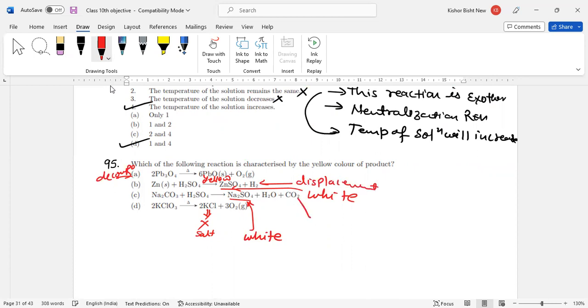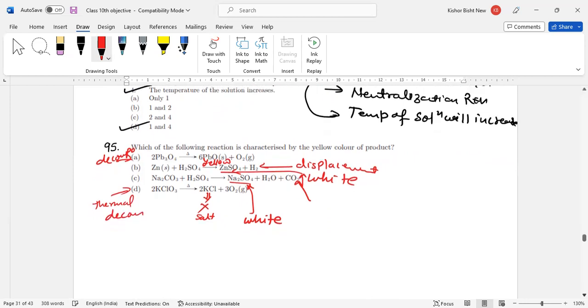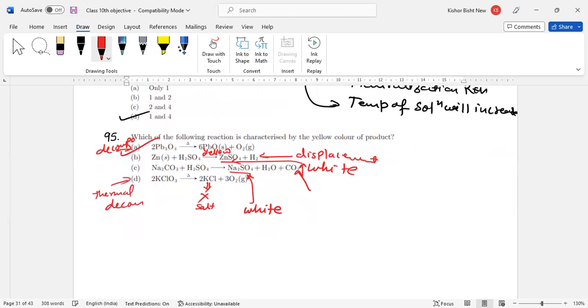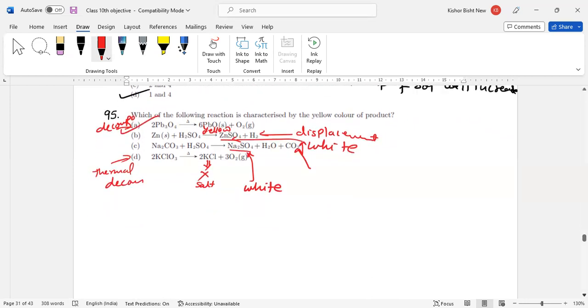And the next one is the reaction of a metal carbonate, evolution of carbon dioxide gas, or you can say acid-base neutralization reaction. And this is also a thermal decomposition reaction. Now come to the next question. So option A is correct here. Now come to the next question.